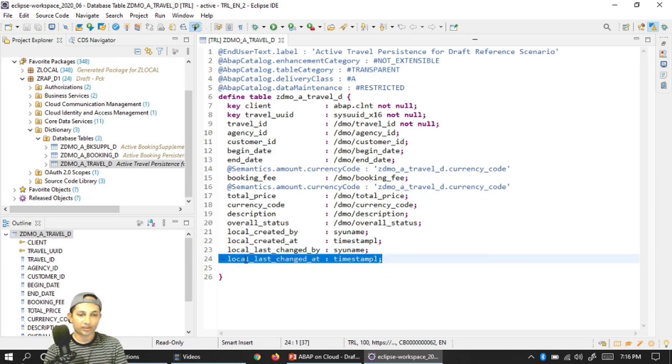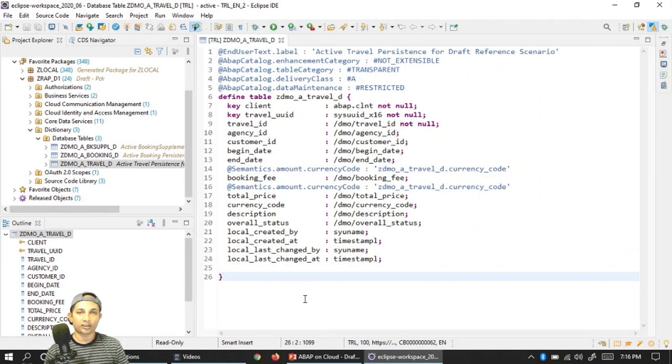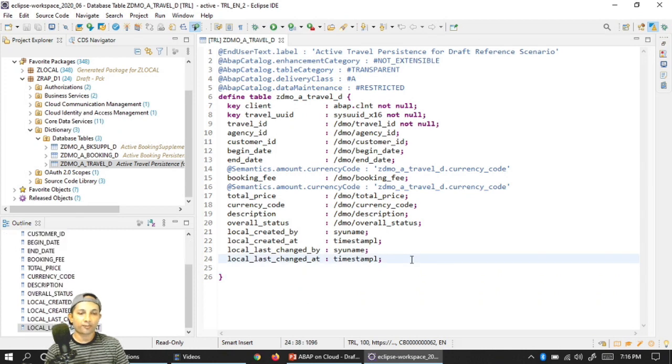And some sort of this last field, local last changed at, is a field that I'll be using for the locking part. Because the same time should not be used by multiple users, that is the normal SAP lock concept, or enqueue dequeue concept. So this field I'll be using for the locking. The locking part is not an explicit discussion of locking, I'm not going to cover that, maybe in some other video, but just to call out, this particular field I'll be using in my application. The rest of the things are pretty simple. I think not much discussion is required. It's all kind of ABAP data elements.